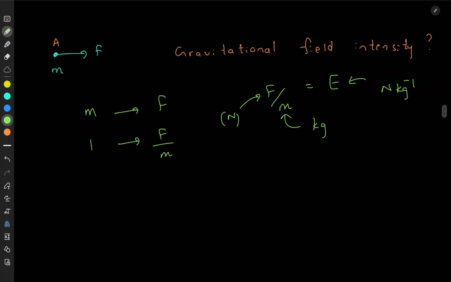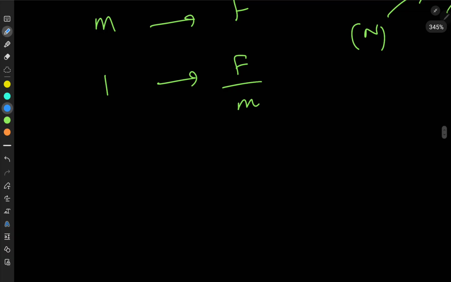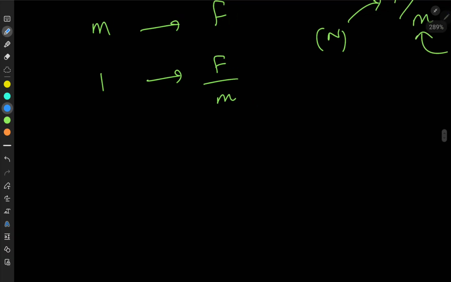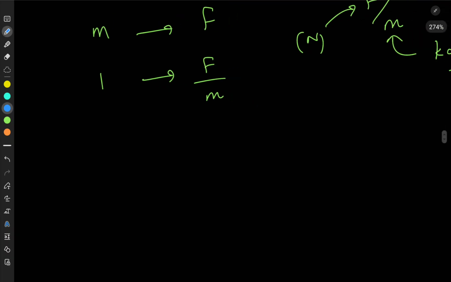Now I'm asking you this question: what do you mean by the weight of an object? The mass, you can say it's m, in certain kilograms. But the weight of an object is the force of attraction, or the gravitational force, that the object experiences. That is known as the weight. Now, let's say there is 10 kg, and this is the Earth's surface. What's the mass of the object? It's 10 kg. What's the weight of the object?